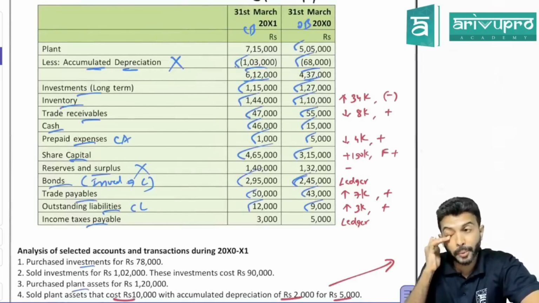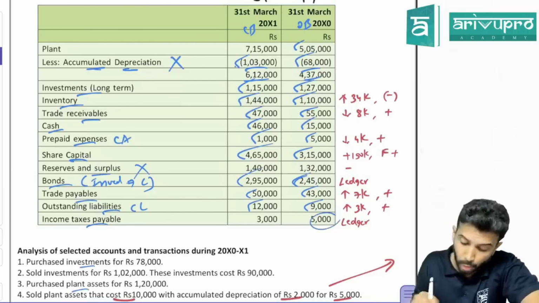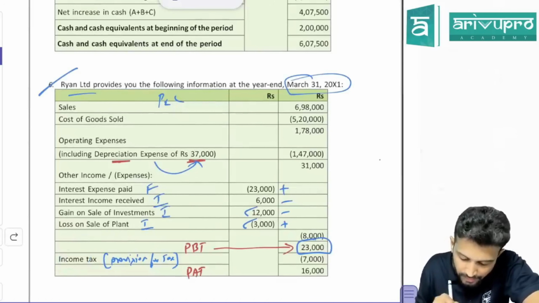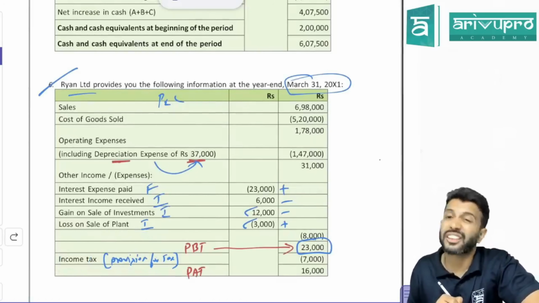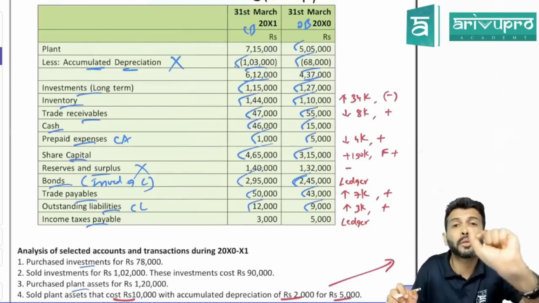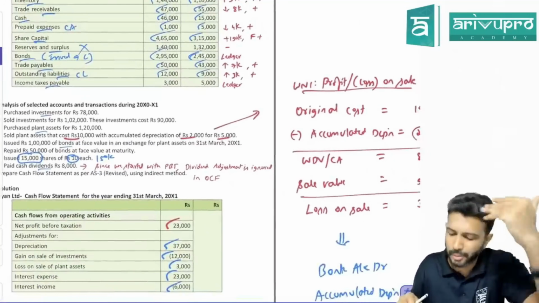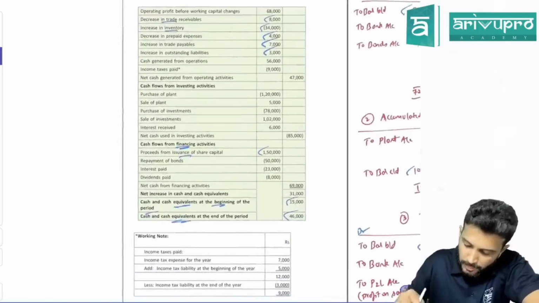Next, income tax payable. We have to prepare a separate ledger. Can we assume opening balance is paid in the current year? No. Why? Because they have given P&L, and in P&L we may have provision for taxation. That means for income tax, we have to prepare a separate ledger. You can call it provision for tax, income tax payable, whatever name, it's fine. So let's prepare that ledger.